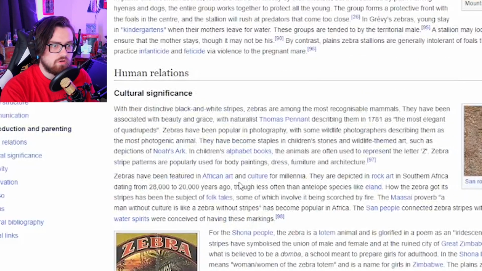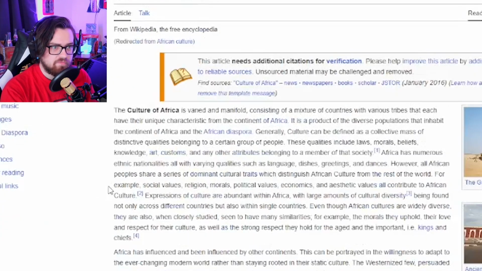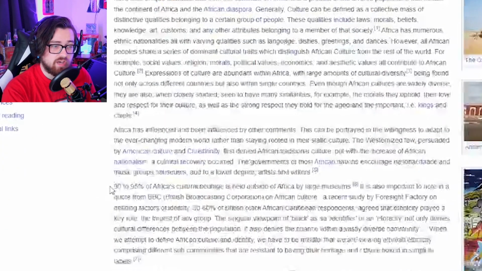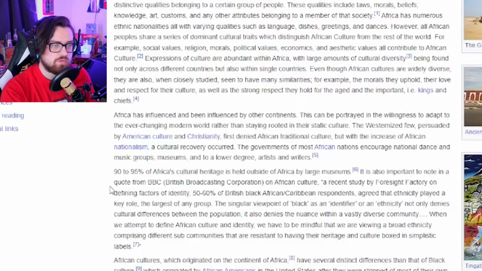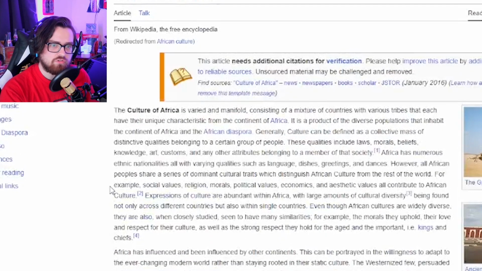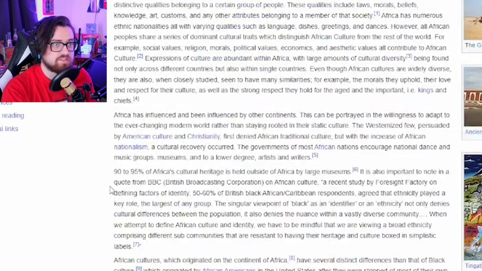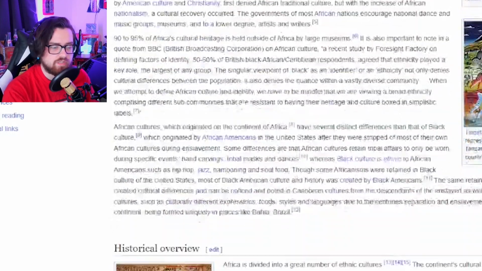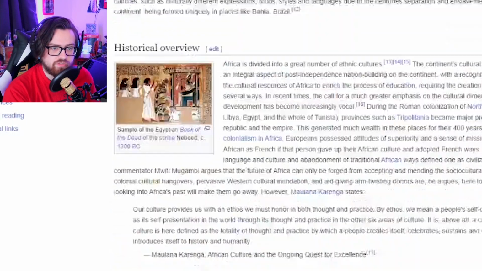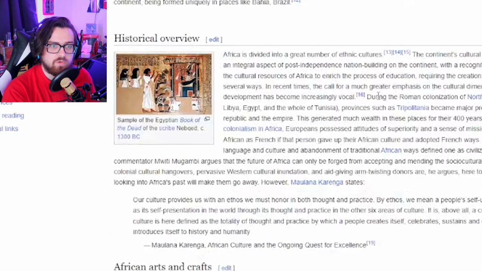We're gonna go to the culture of Africa. I feel like we might be able to find something with hunting here. I know there wasn't too much hunting. Well, culture of Africa, is it present or is it buried in manifold? So it's all the culture of Africa, which is different now than it used to be. Historical overview. This is good. This is exactly what we want.